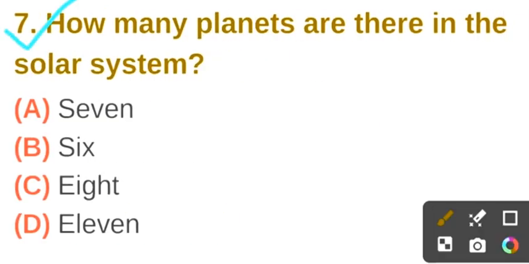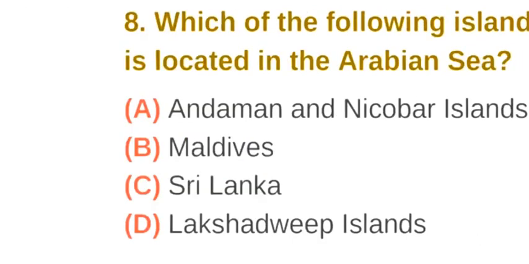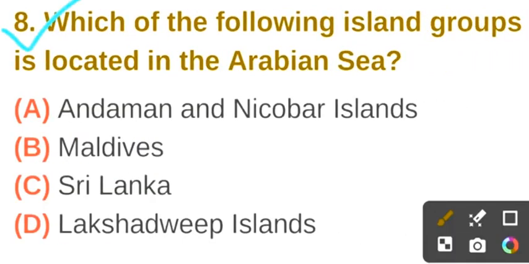Question number 7. How many planets are there in the solar system? The correct answer is option C. 8. Question number 8. Which of the following island groups is located in the Arabian Sea? The correct answer is option D. Lakshadweep Island.